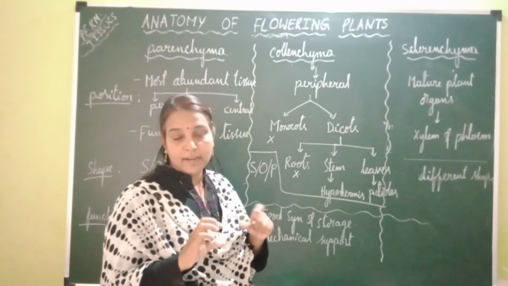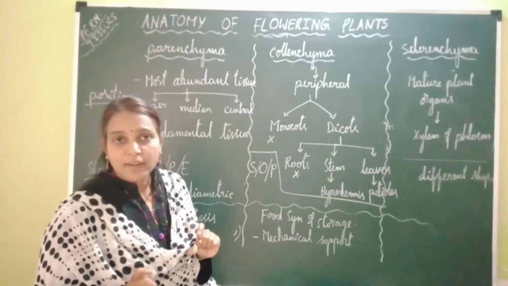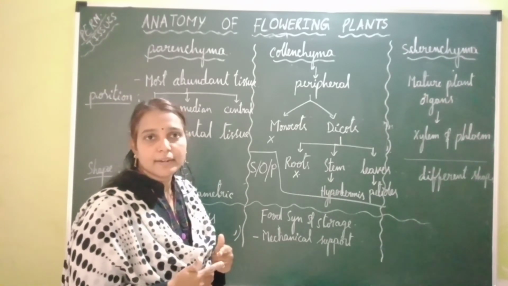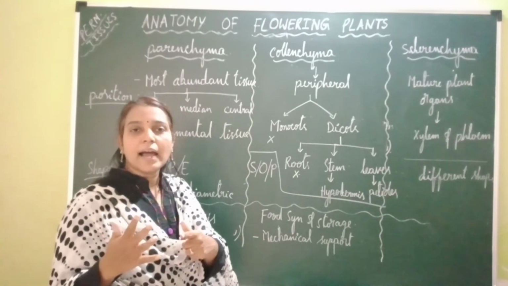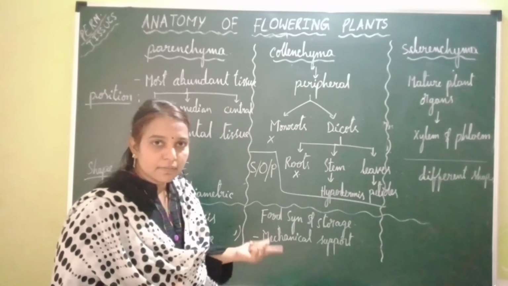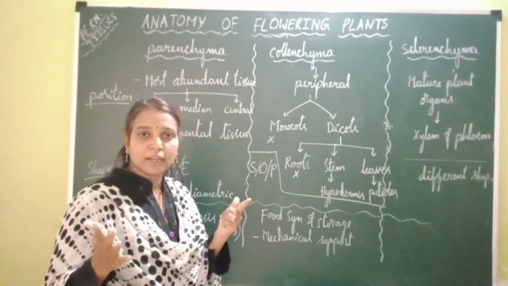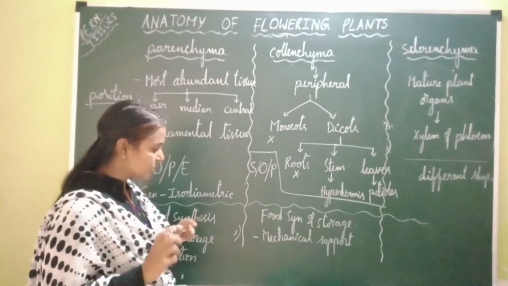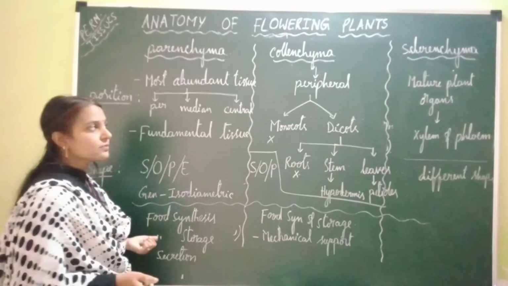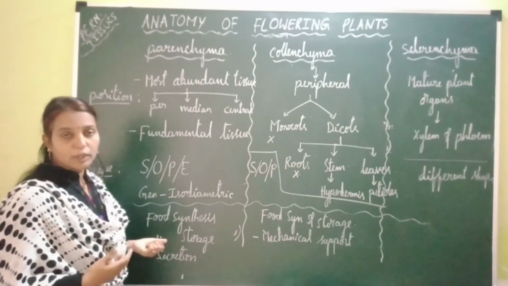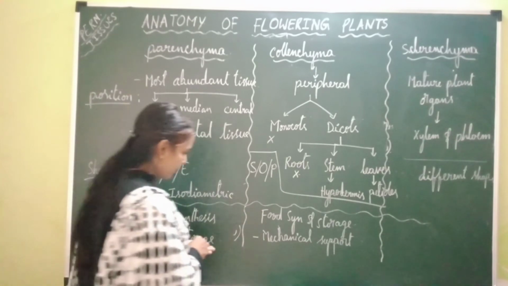Due to this flexibility, they are protected from the damage caused by high wind velocity, so leaves will not tear and young stems will not break. In this way, collenchymatous tissue is involved in providing mechanical support.